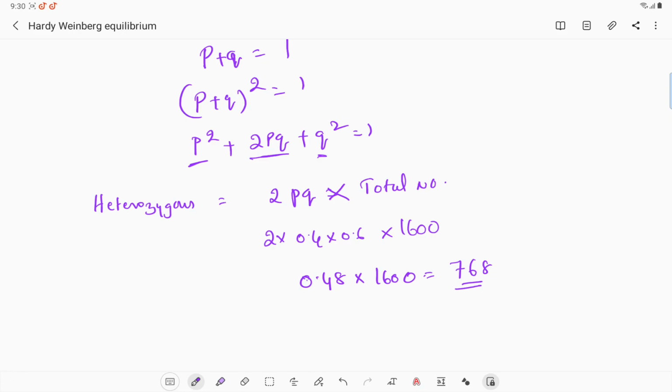Right. So that gives you an idea of how to do the problems. This completes the Hardy-Weinberg equilibrium based on the given formulas. Whatever problems they have given, you can calculate them. Right. Now we'll go with the next topic, that is natural selection.